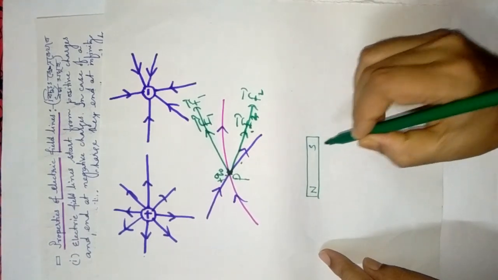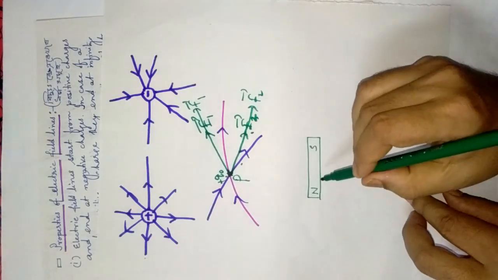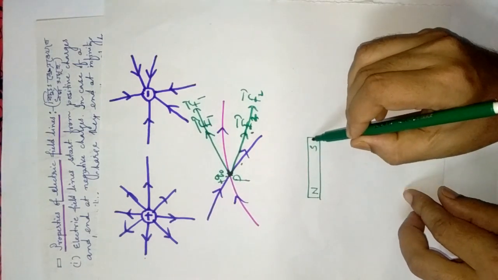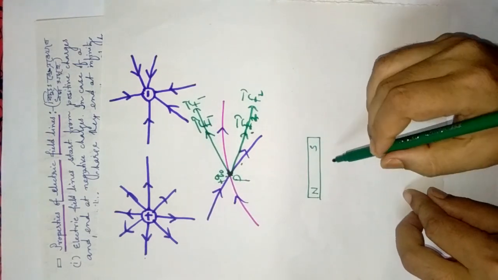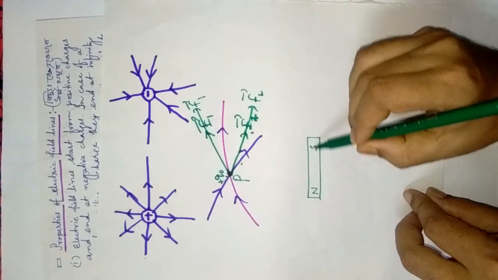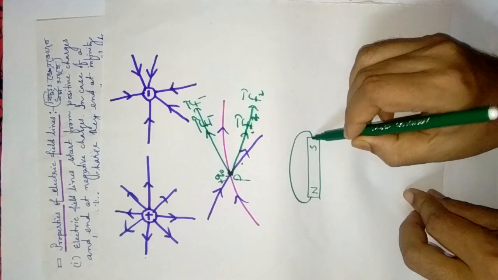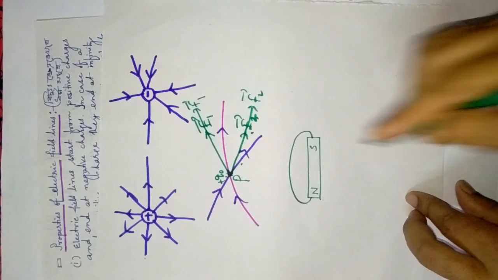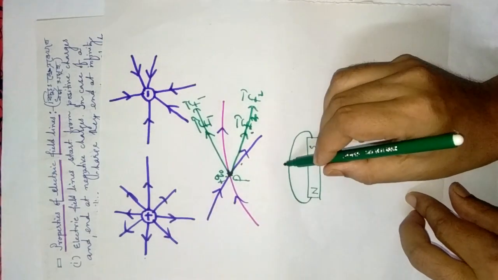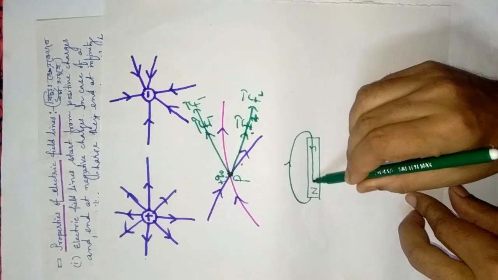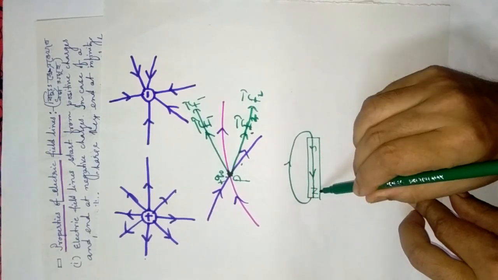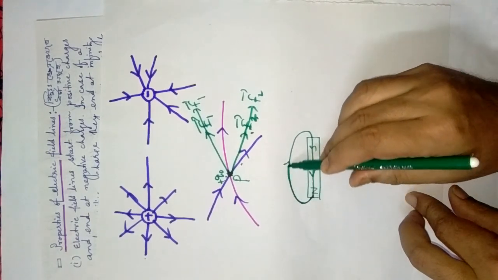In class 10 you have seen this concept in case of a magnet. Suppose this is a bar magnet. Magnetic field lines start from the north pole and end at the south pole, and inside the magnet again go from south to north.